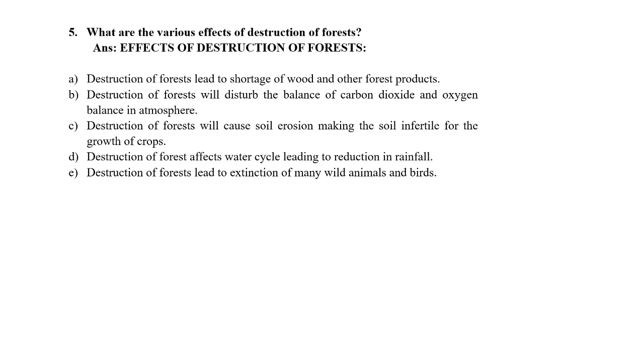Destruction of the forest also affects the water cycle. The water cycle has a definite pattern: water gets evaporated, condenses, forms the cloud, again forms the rain, again comes down. This is the cyclical pattern of the water, but this is going to be hampered if there is no forest cover, no plants.